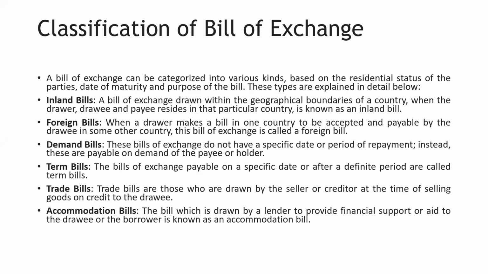Next is the accommodation bill. The bill which is drawn by the lender to provide financial support or aid to the drawee or the borrower is known as an accommodation bill. When I was explaining about accommodation instruments or accommodation bills, I had explained earlier also that these accommodation bills are drawn on near friends or relatives